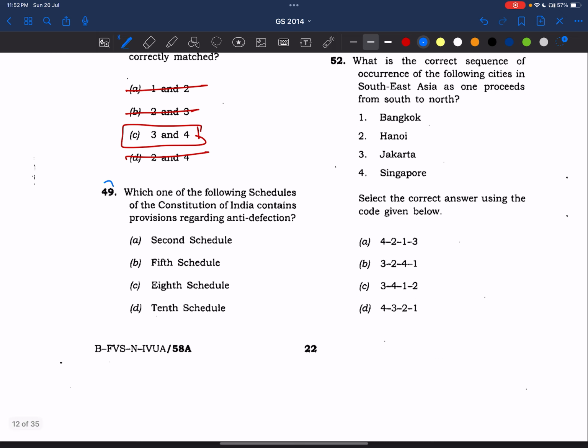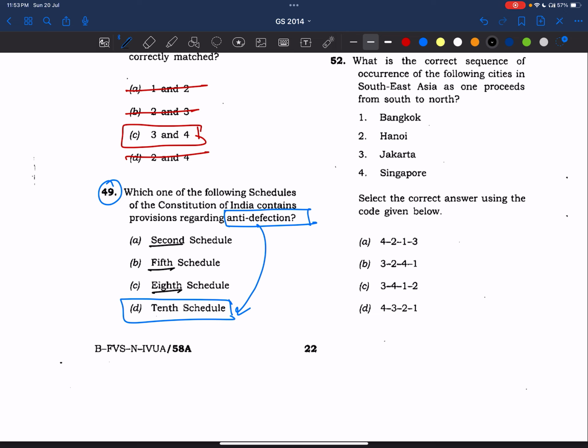Okay. Now, coming to 49th question. Which one of the following schedules of the Constitution of India contains provision related to anti-defection? Very simple question, friends. Answer is 10th schedule, right? Nothing much to talk about it. But see, from the options he's giving: 10th schedule, 5th schedule, 8th schedule, right?